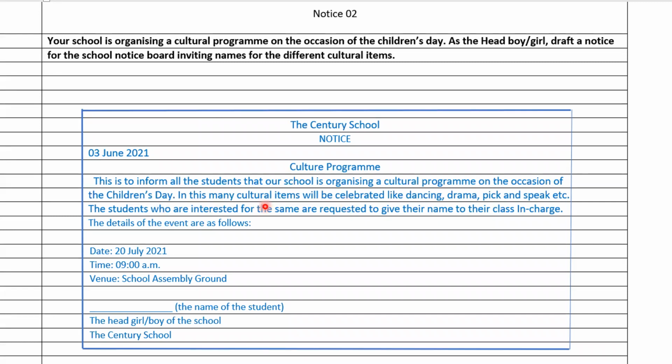In this, many cultural items will be celebrated like dancing, drama, pick and speak, etc. The students who are interested in the same are requested to give their name to their class in charge. The details of the event are as follows. So those who are interested to participate in this function can give their name to their class in charge, right? Then date, time, venue.